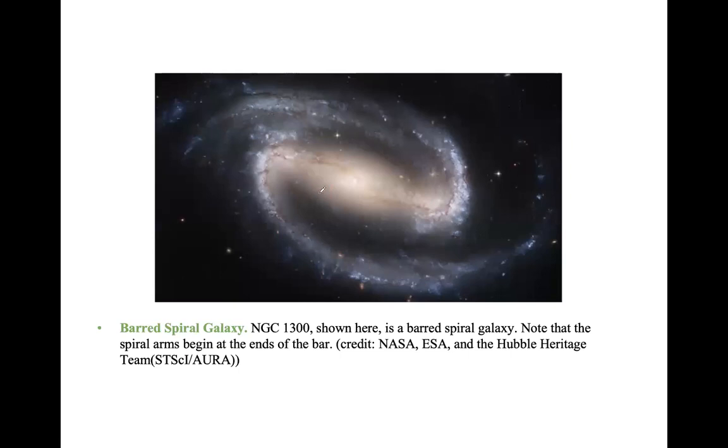So this structure, the bar, is somewhere right here, and sometimes you can't see it straight away, but when you get used to it, you will see that there is a bar structure. What happens here is that the spiral begins at the end of the bar, from here and here. So that's how barred spirals work.